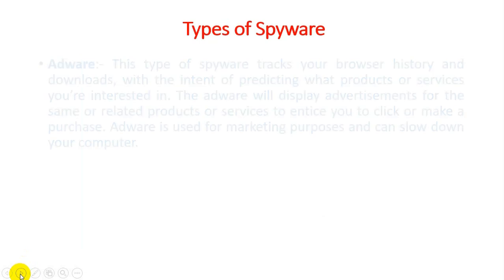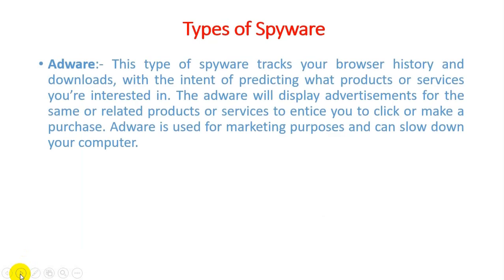Now we will study the 4 different types of spyware which we previously discussed. The first spyware technique is known as adware. This type of spyware tracks your browser history and downloads on the internet and predicts what products or services you are interested in, because as per our user habits we focus on those kinds of things on a regular basis.